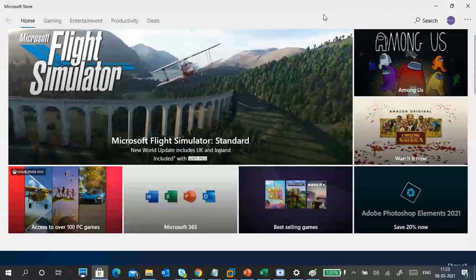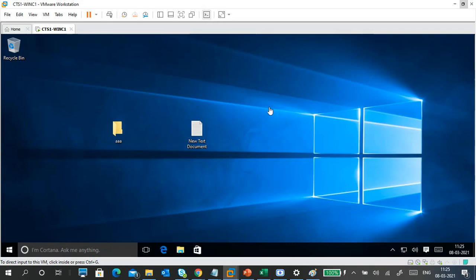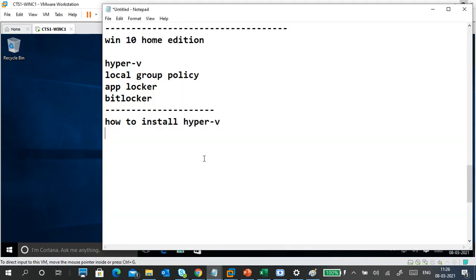So if you want to download anything like your Android App Store kind of stuff, same thing like a Windows Store, and you can also build your own applications and put them into it. You can build your own applications and then you can distribute. That is called Universal Windows Platform.